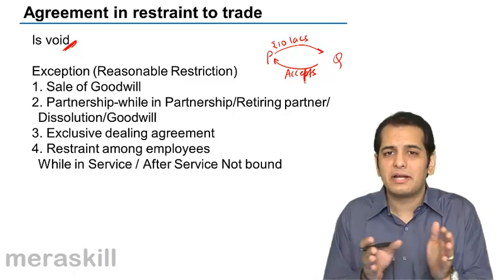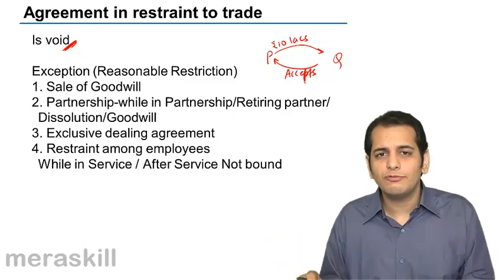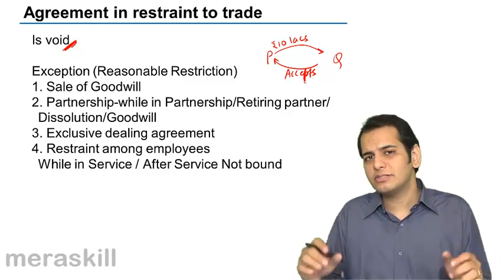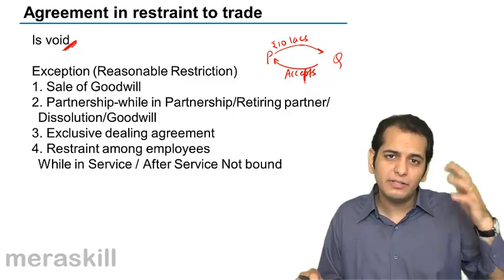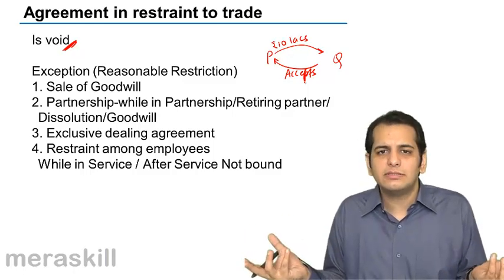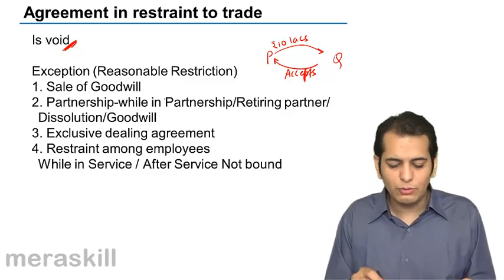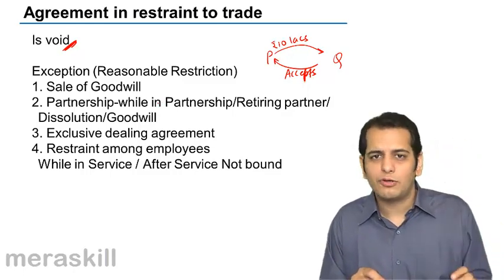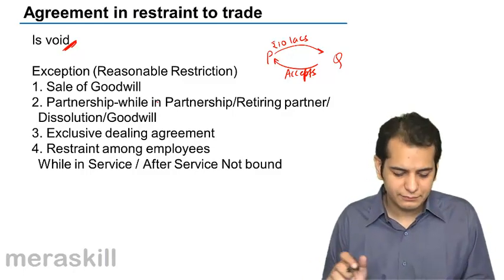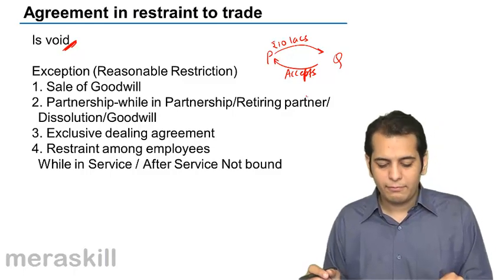No, such a contract would be valid, because otherwise it defeats the purpose of purchasing the brand by Nestle. Why would Nestle purchase the brand? If Cadbury is to continue the business, then what is the purpose of purchasing the brand? It defeats the purpose. So whenever you sell goodwill, you'll have to stop that business and it will be a valid contract. The next point is partnership.